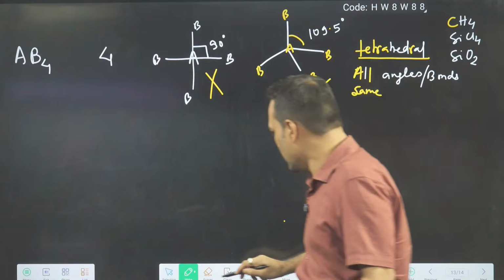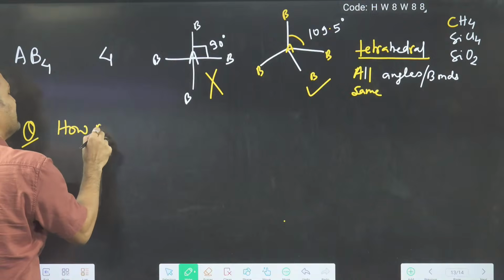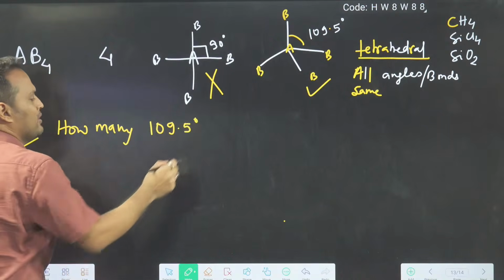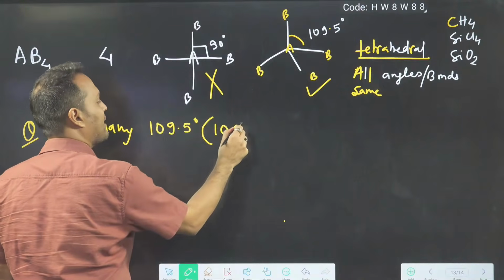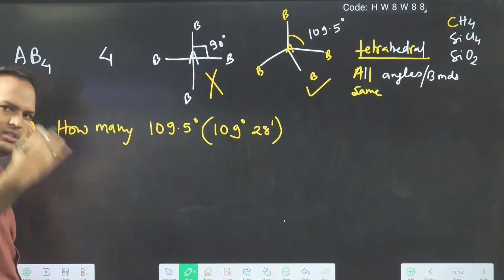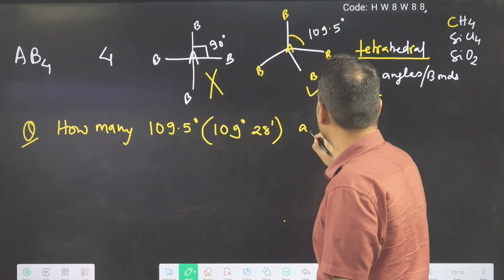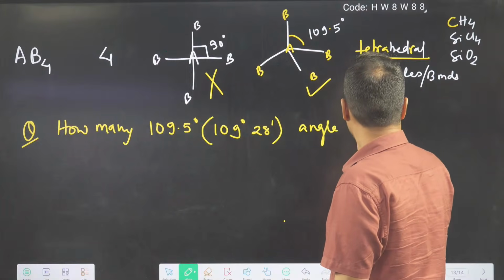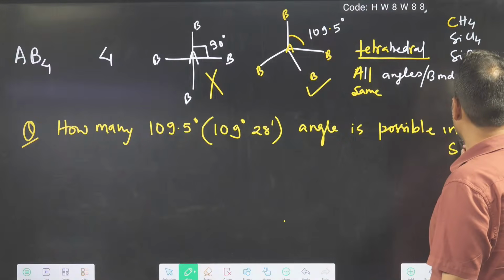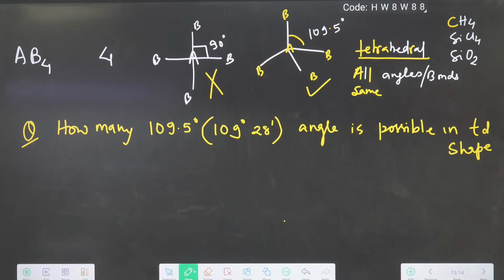Here they ask one more question. Let me write this question: how many 109.5 degree angles? 109.5 can also be written as 109 degree 28 minutes. They write this also. How many of this angle are possible in the tetrahedral shape? Tell me, can you tell the answer for this question?